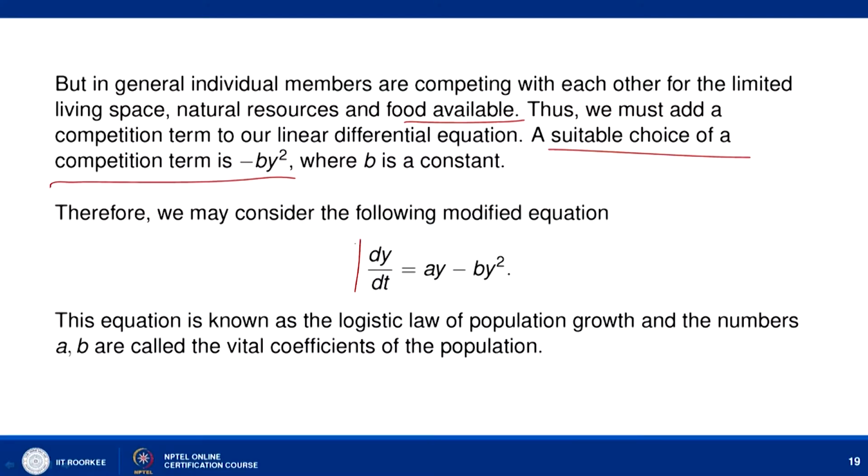So, if we include this competition term, we consider the following modified differential equation: dy by dt equal to ay minus b y square. If b, which is due to the competition among the members of the population, is equal to 0, it means there is no competition, and it is nothing but dy by dt equal to ay.